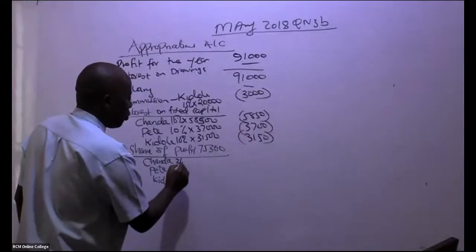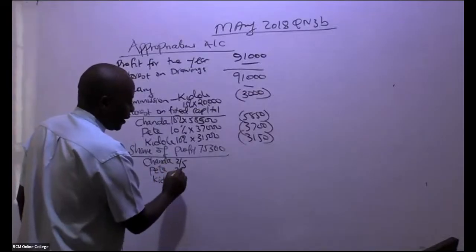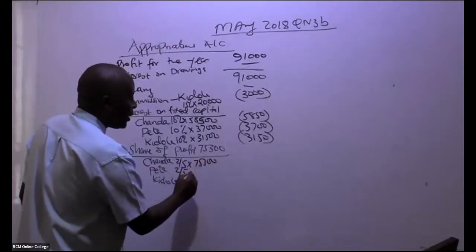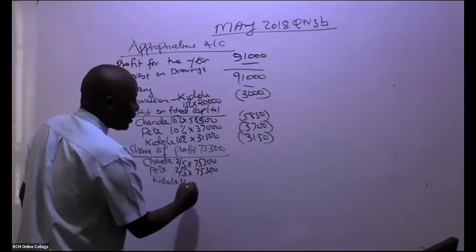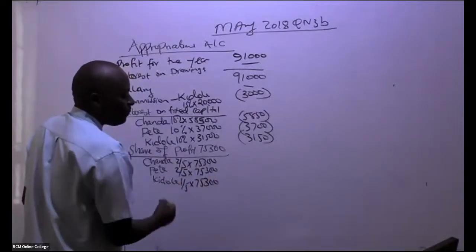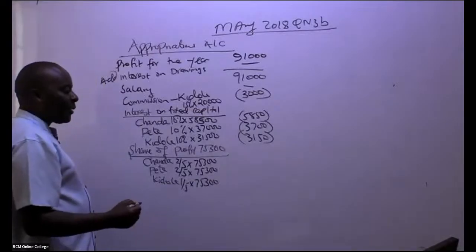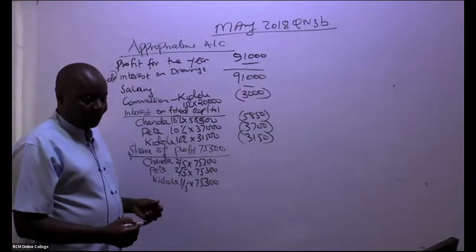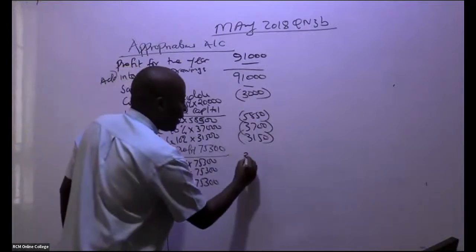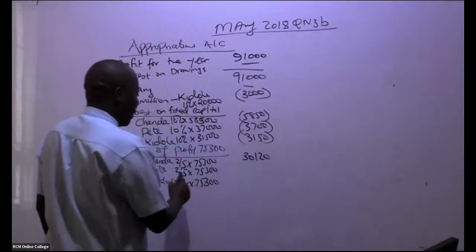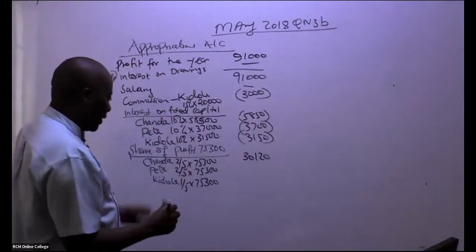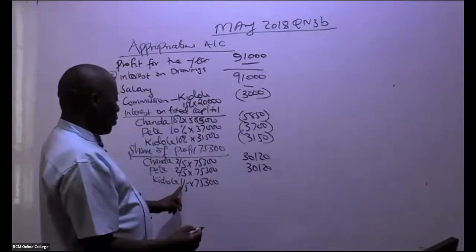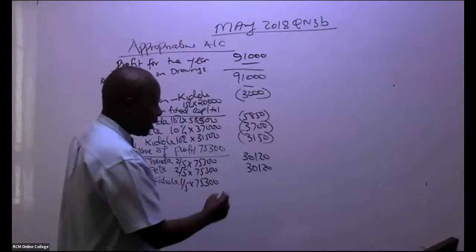So this will be 2 over, of course, if you add here, over 5, isn't it? 2 over 5, 2 over 5, 1 over 5, times this 75,300. All right? So can somebody in this case here give me this 2 over 5 times this? What are we getting, ladies and gentlemen, here? So I'm being told here we have 3120. This and this will end up giving me the same, 3120, and then now this is 1 over 5. The last one is 14,700.